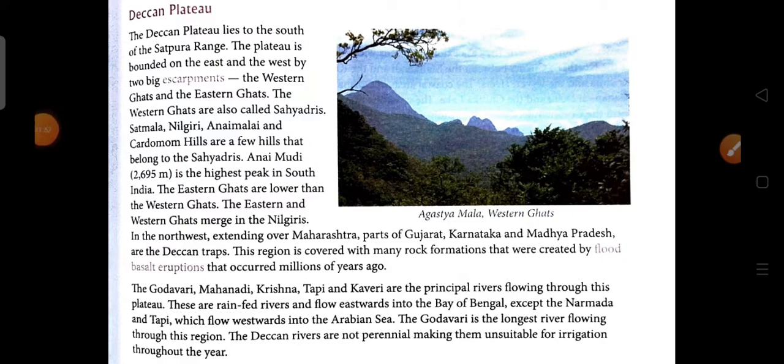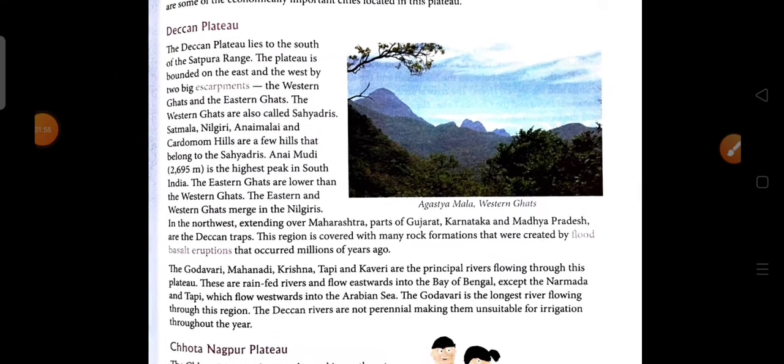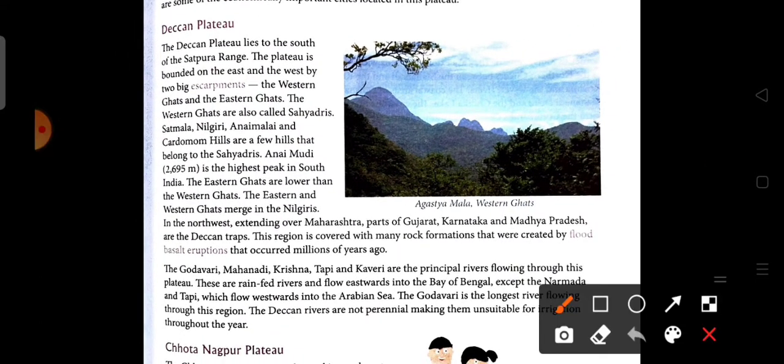Now we are going to discuss the Deccan Plateau, which is also part of the Peninsular Plateau. The Deccan Plateau lies to the south of the Satpura range. As we know before, the Satpura range is located to the south of the Malwa Plateau, and the Deccan Plateau lies to the south of the Satpura range. That means the Satpura range lies in the northern part of the Deccan Plateau.